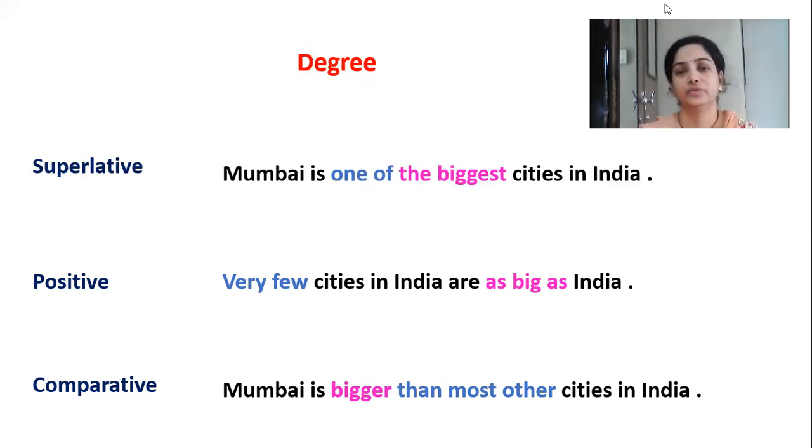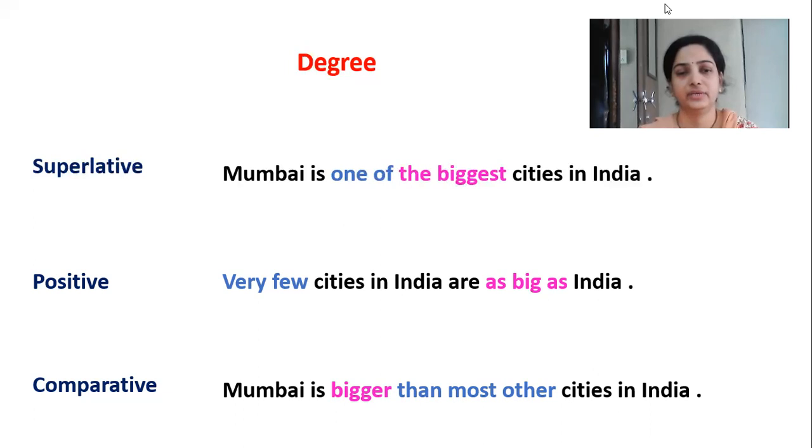Okay, so we use here most other. So when one of the construction was not there, we were using any other instead of most other. Or we can see here in positive degree we are using very few. So when one of the construction was absent over there, we were using no other instead of very few. Okay, but when one of the construction is there, its meaning changes, and we have to use such types of phrases. In positive degree we should begin our sentence with very few.